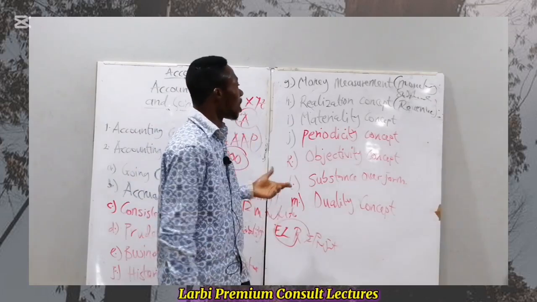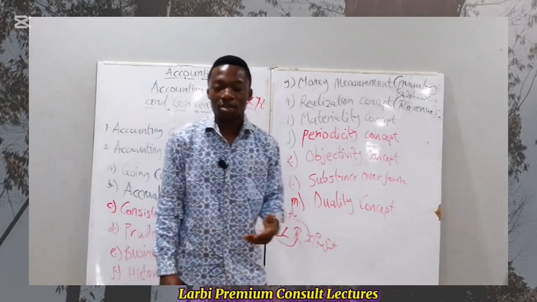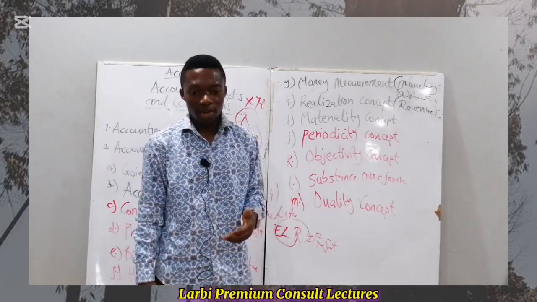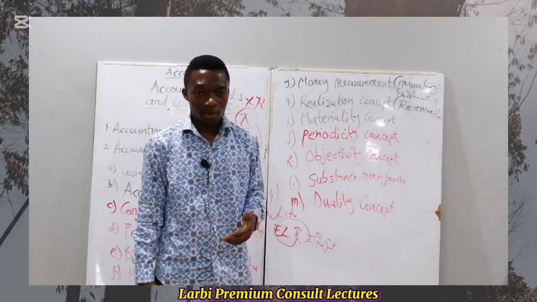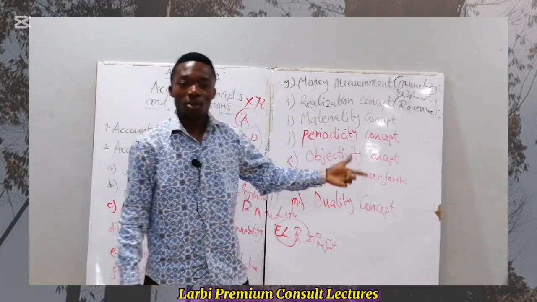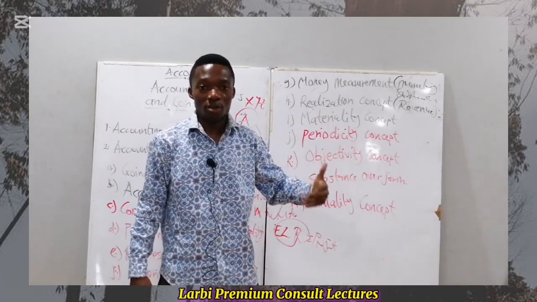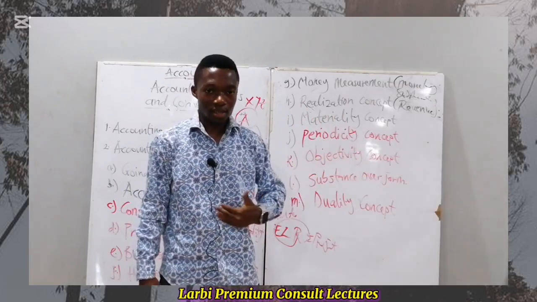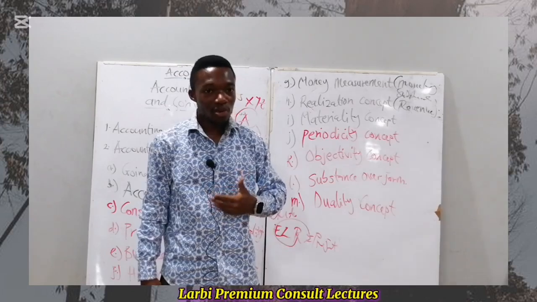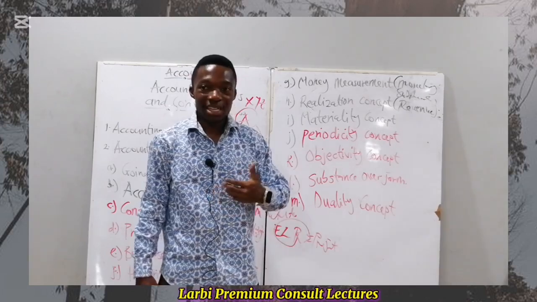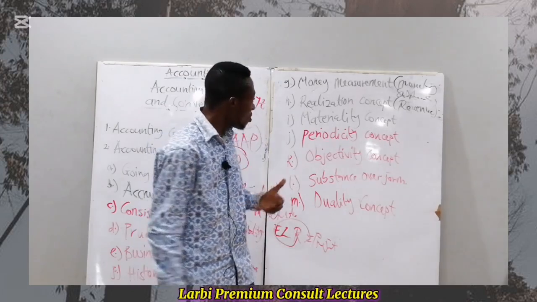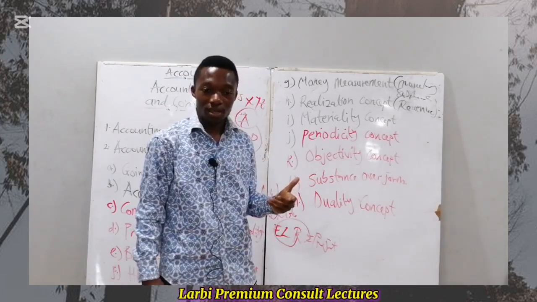When it comes to revenue generation, the idea here is that we only record revenue that we have what? Earned. We only record sales or revenue that we have earned, for which cash has been paid. That is the realization concept.